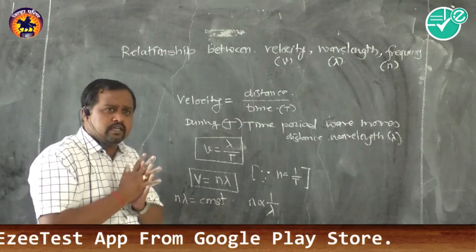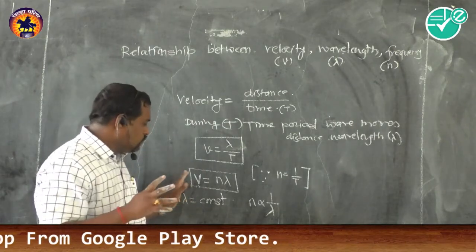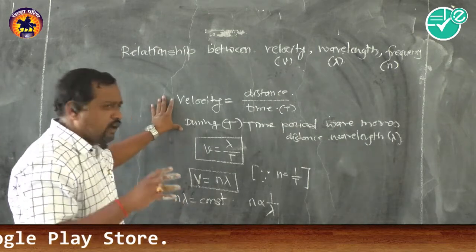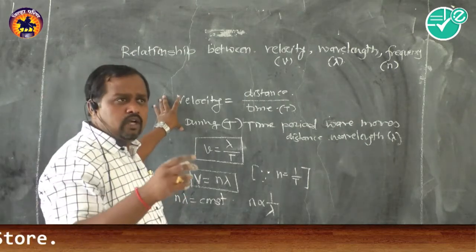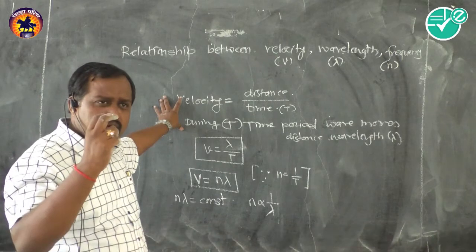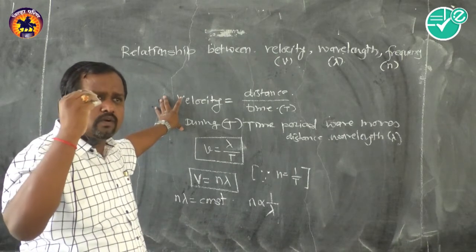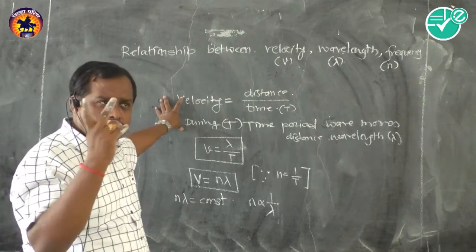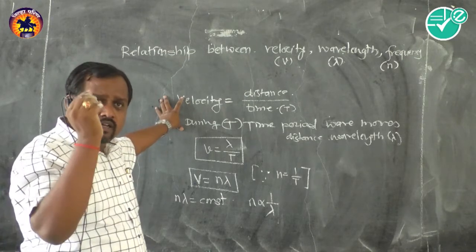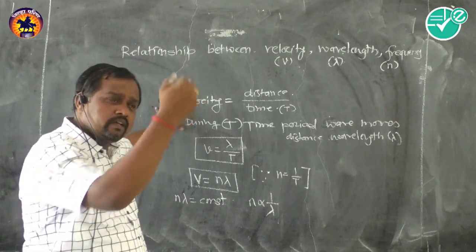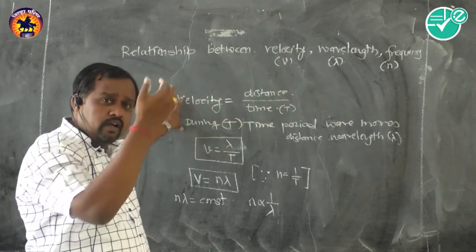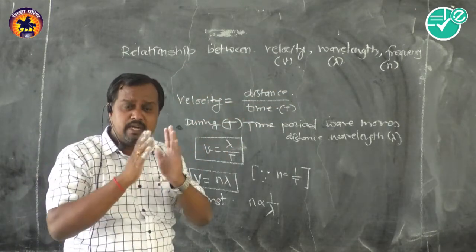We studied this example, and in a stationary wave also, when there is vibration of an air column in a pipe open at both ends, sound travels through the pipe, then rarefaction. That means from denser medium to rarer medium.